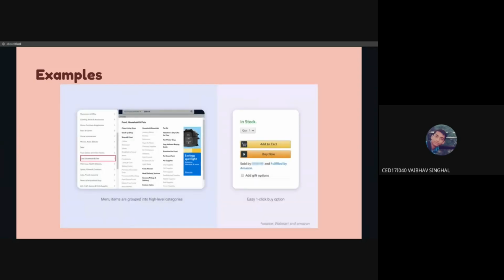And here is an example of Walmart's page and Amazon's page. In such a situation, where you need to have options and there's no way you can not have options, they subcategorize them into various sections. So it's easier for the user to select that particular section and then reach. And then you have Amazon's one-click buy button, so it's again faster and quicker.